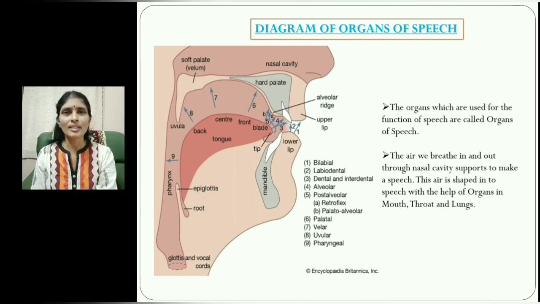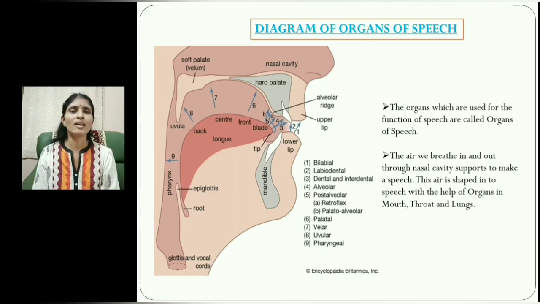If you see the picture on the screen, the tongue plays a major role. Each part of the tongue is helpful for us to shape our sounds. Similarly, vocal cords, glottis, larynx, they are also very important for us to speak.